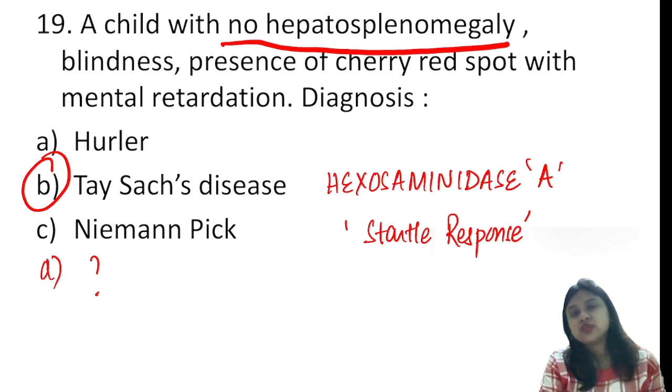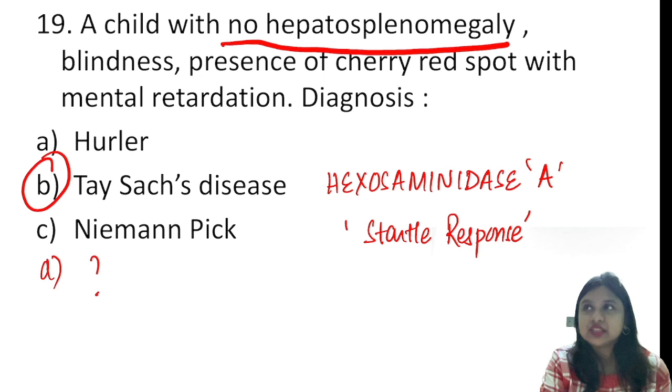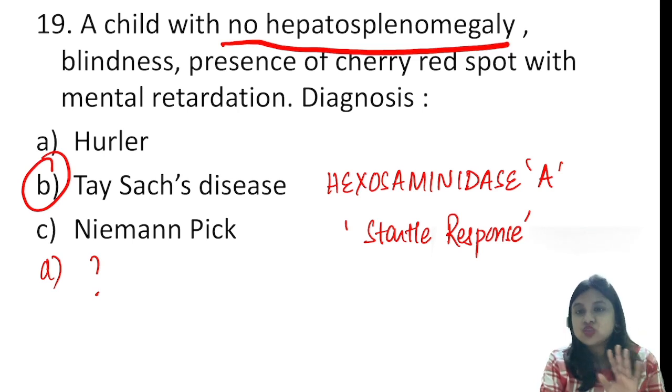So this is another key word which you can expect in your future question regarding Tay-Sachs, that the child can present with a startle response. Okay. Cherry red spot, blindness, there can be dysphagia, dysarthria, cognitive decline, there is mental retardation, but there is no hepatosplenomegaly. Usually in all inborn errors of metabolism, we always think that there is microcephaly, hepatosplenomegaly, jaundice, but it is not so in all cases. Tay-Sachs is one of the exceptions.